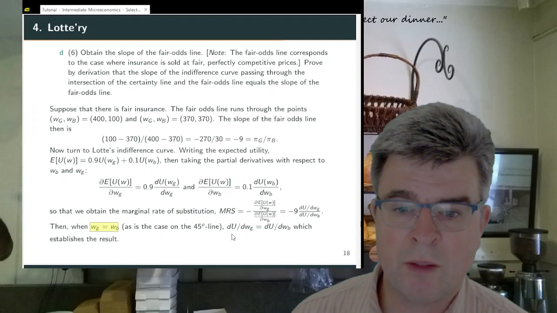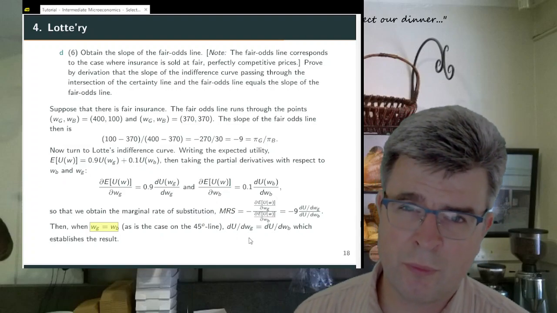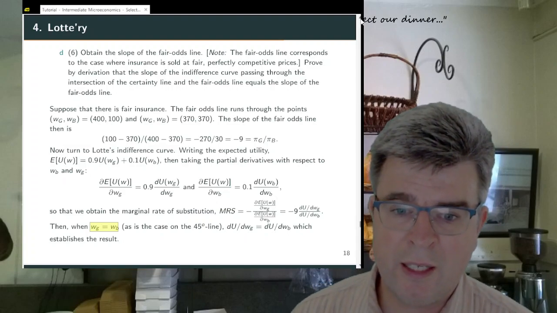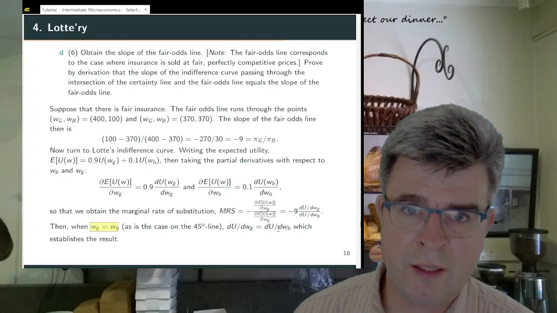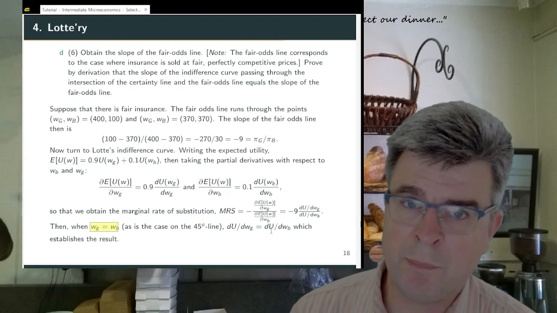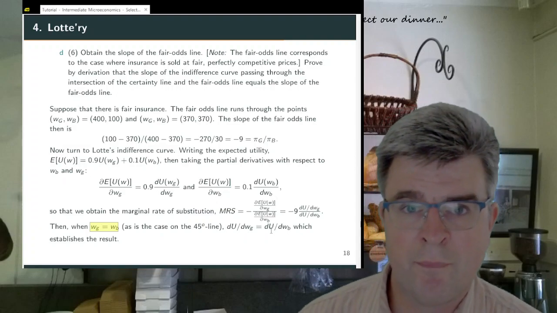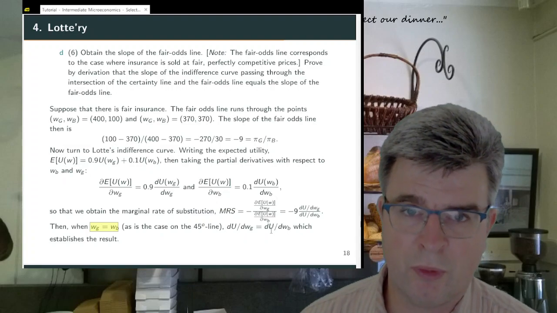This means that the marginal utility of adding some wealth in the good state at that particular point is identical to the increase in utility that we would receive if we increased the payoff in the bad state, because the initial wealth levels in both states are identical.